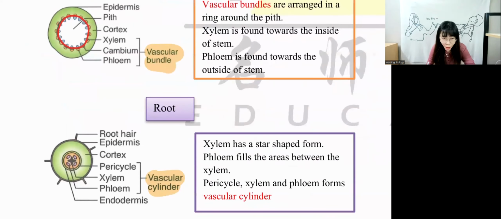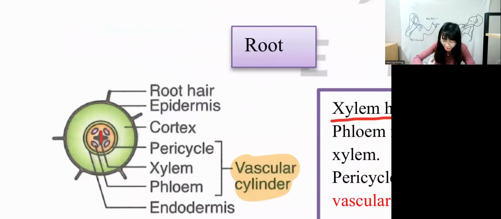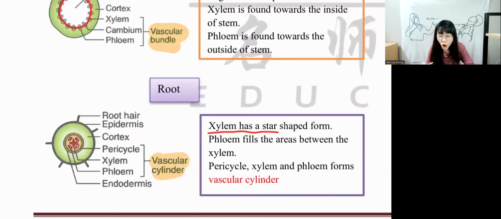And then we have root. Root is very special. The xylem has a shape. It's called star-shaped xylem. It's a star pattern. I know it's a cross, but we don't call it a cross. We call it star shape. This area here is called star-shaped xylem. The one in purple color is known as phloem. So the phloem will fill in the area between the xylem. You only have to know the location for xylem, then you will know the location for phloem.